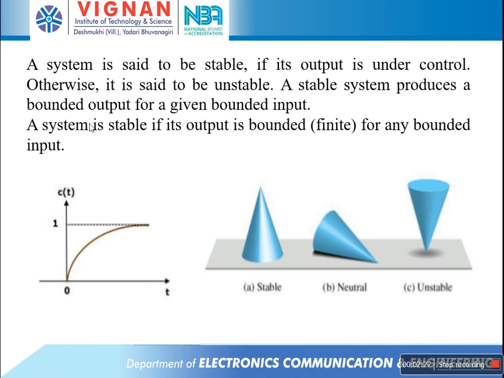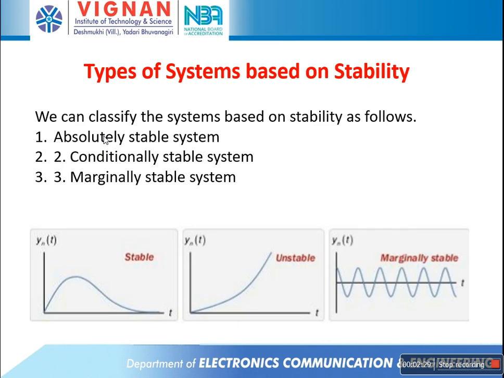Next, types of stability. Stability can be classified into three types: absolutely stable system, conditionally stable system, and marginally stable system. So, what is an absolutely stable system? If a system output is stable for all variations of its parameters, then such a system is called an absolutely stable system.